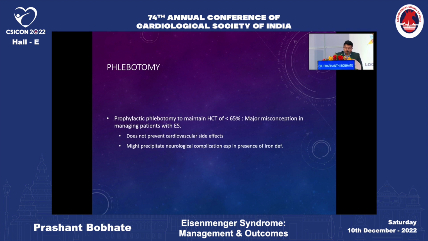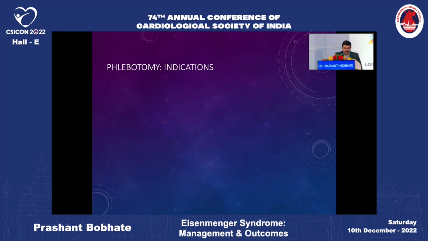Phlebotomy. So it was initially believed that prophylactic phlebotomy is essential to maintain a hematocrit of less than 65%. However, this is a very, very major misconception in patients with Eisenmenger syndrome, as it does not prevent but in fact increases cerebrovascular complications in patients who have concurrent iron deficiency.